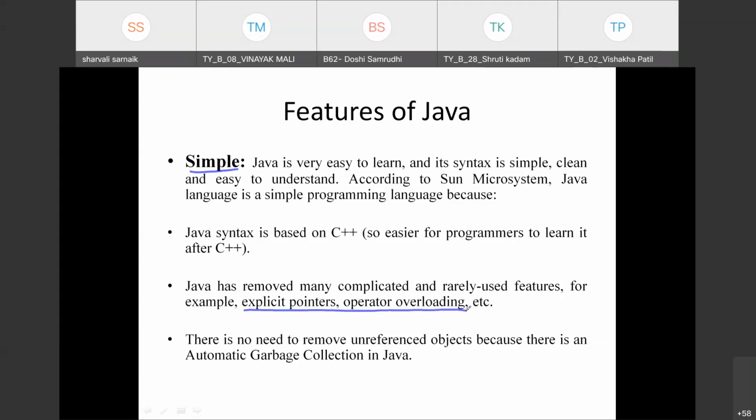In Java, we don't use pointers. So Java has removed pointers and operator overloading, so we call it simple. Also, there is no need to remove unreferenced objects because there is automatic garbage collection in Java. This is very important. In Java, there is automatic garbage collection. Like in C++, we need to give a reference if we have to remove the object. So this part is removed in Java because we have automatic garbage collection. So this is the first feature, that Java is a simple programming language.